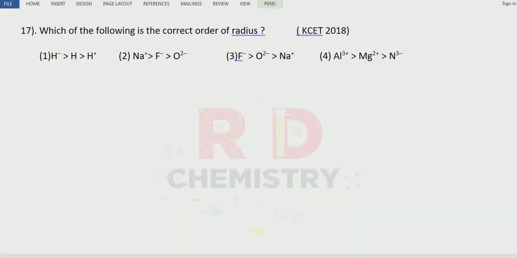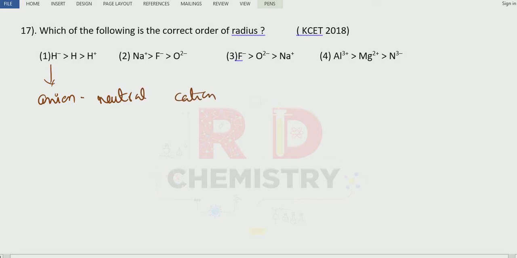Question number 17. Which of the following is the correct order of radius? See here, they give hydride. Hydride is the anion. Then hydrogen atom, neutral atom. Then they are given H plus. H plus is the cation here. You know that the size of the anion is greater compared to the neutral atom, and the size of the cation is smaller compared to neutral. That means neutral should be larger compared to the cation. So it seems the first one is the answer.